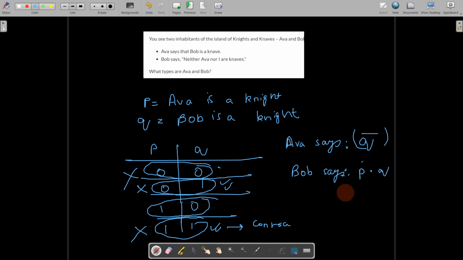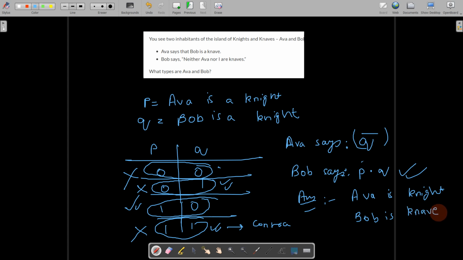So it does not create a contradiction. It is valid according to what they are saying. So this is the right option. So for this question, the answer is that Ava is a knight and Bob is a knave. That is the correct answer.